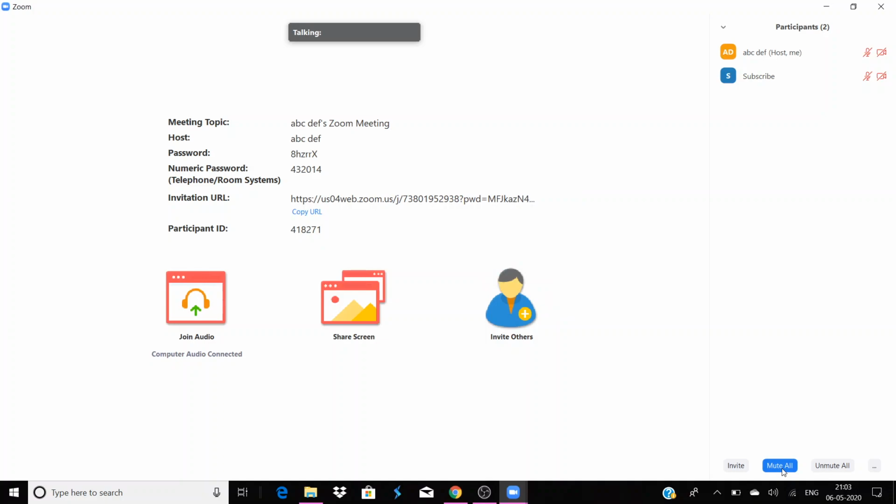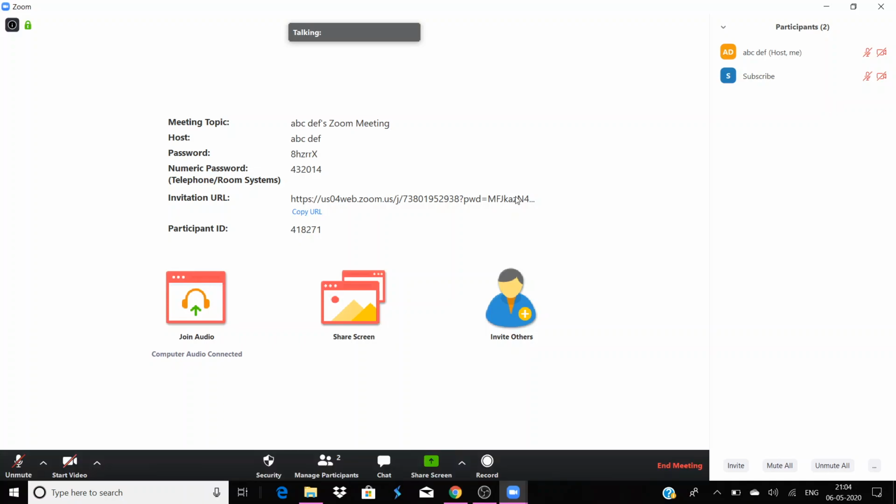That fellow can never unmute. It will say that you cannot unmute yourself because the host muted all participants. And unmute all also can be done. All participants are unmuted, but this will not happen directly because the other participant should also accept the request. This is everything about Zoom, but one feature is left.